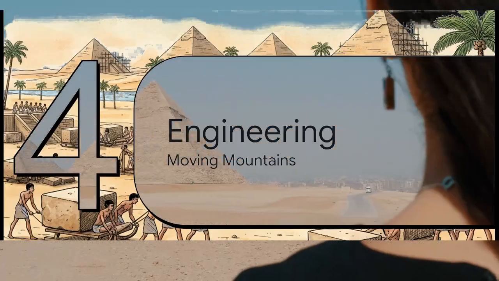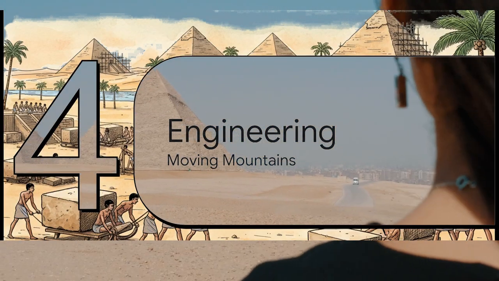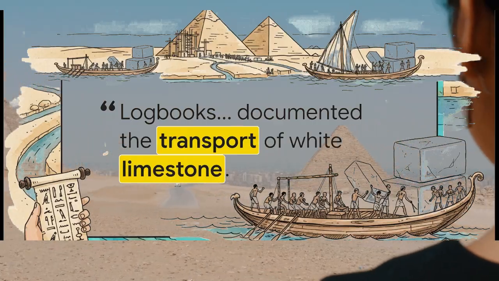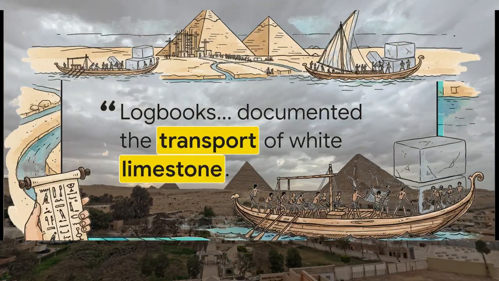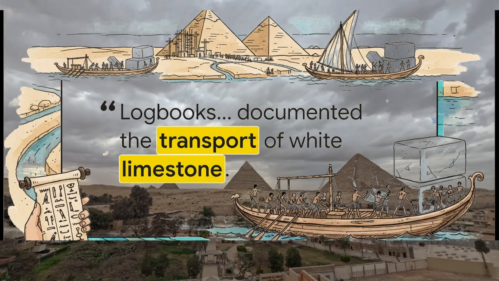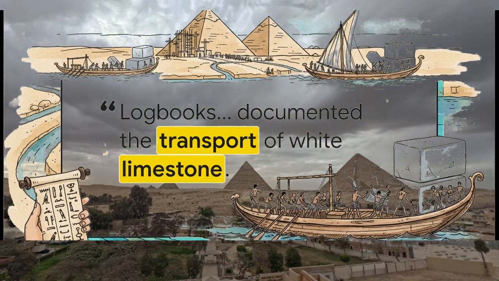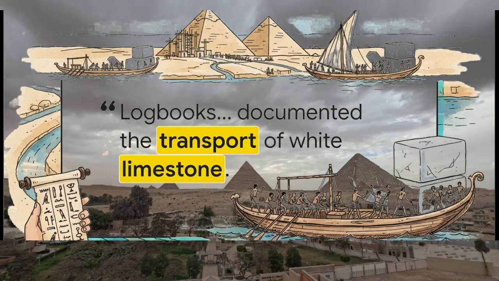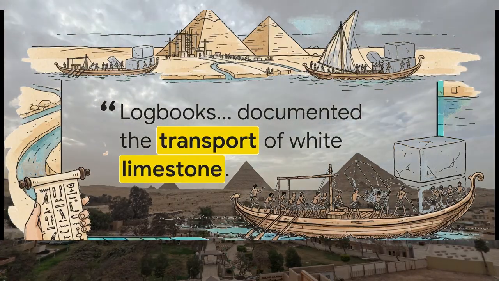Which brings us to Section 4, Engineering the Impossible. The ultimate question: how did they actually do it? This is probably the most highly requested question in history. For centuries, people have speculated wildly about how human beings moved millions of tons of stone without modern machinery. But back in 2013, an absolutely groundbreaking discovery at an ancient harbor on the Red Sea coast answered a ton of those questions. Archaeologists found papyri known as the Diary of Merer.